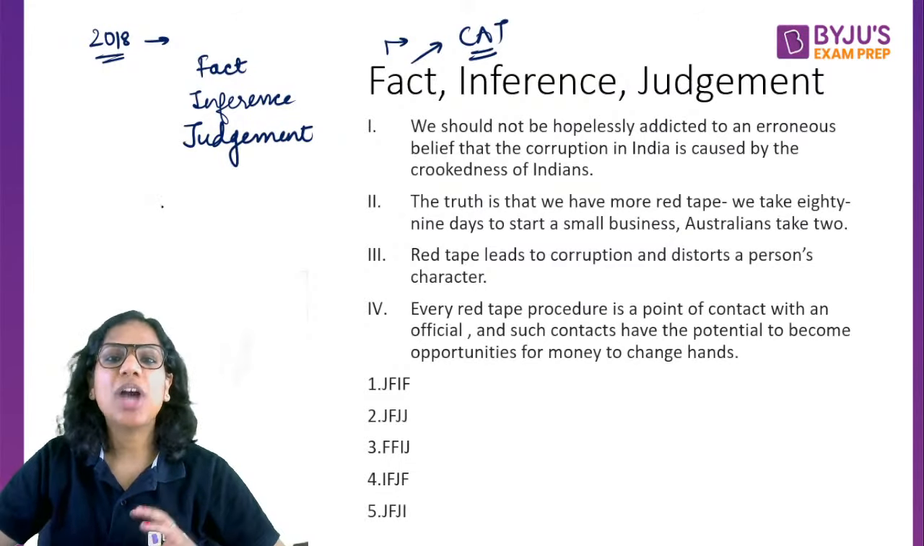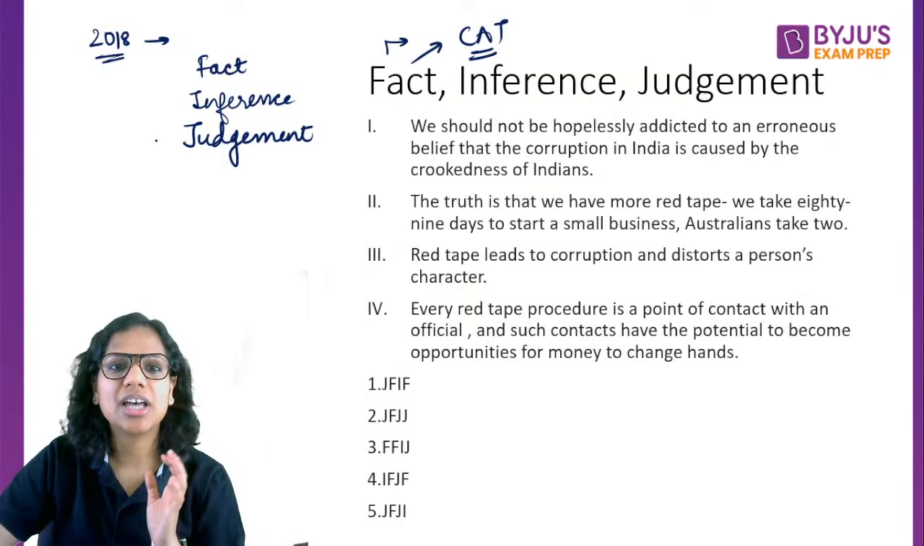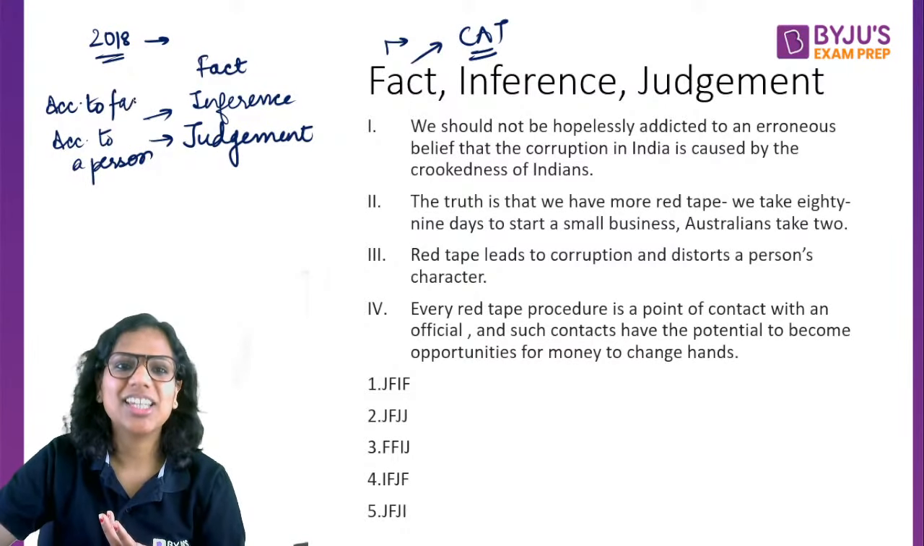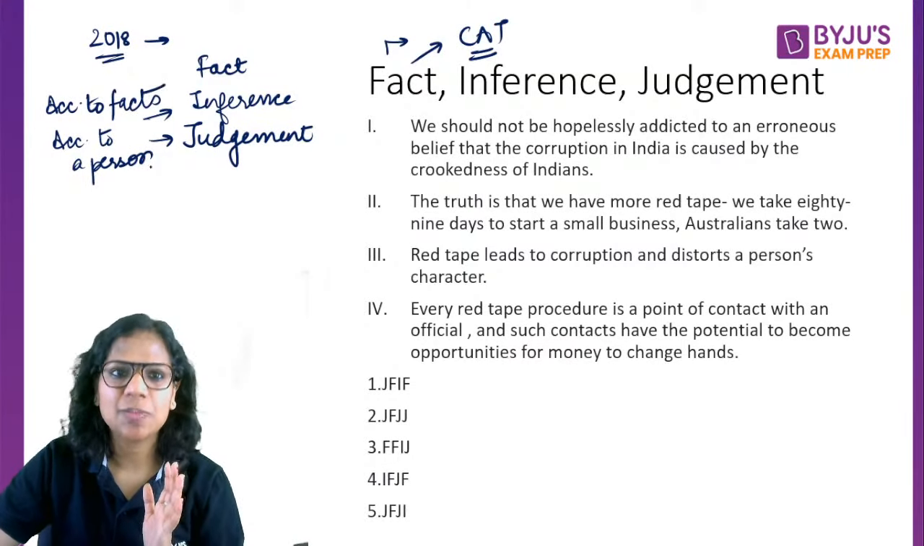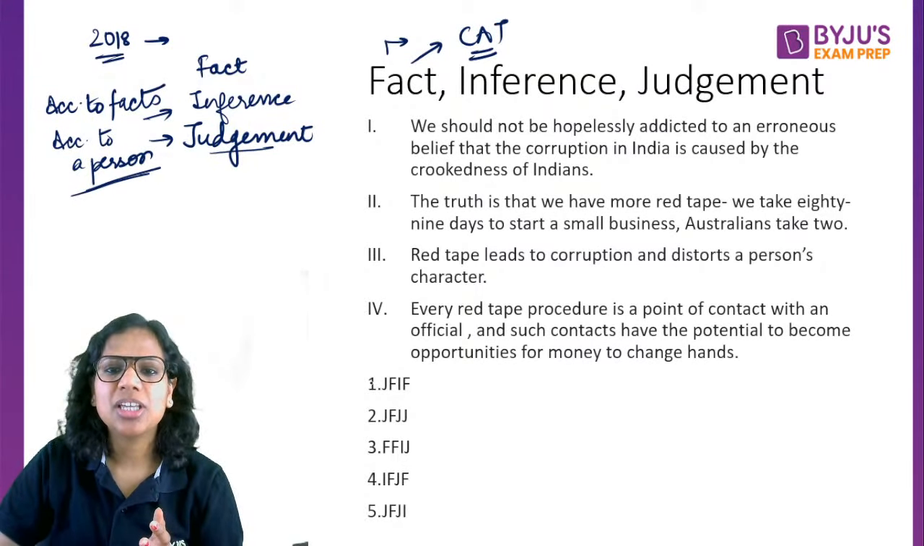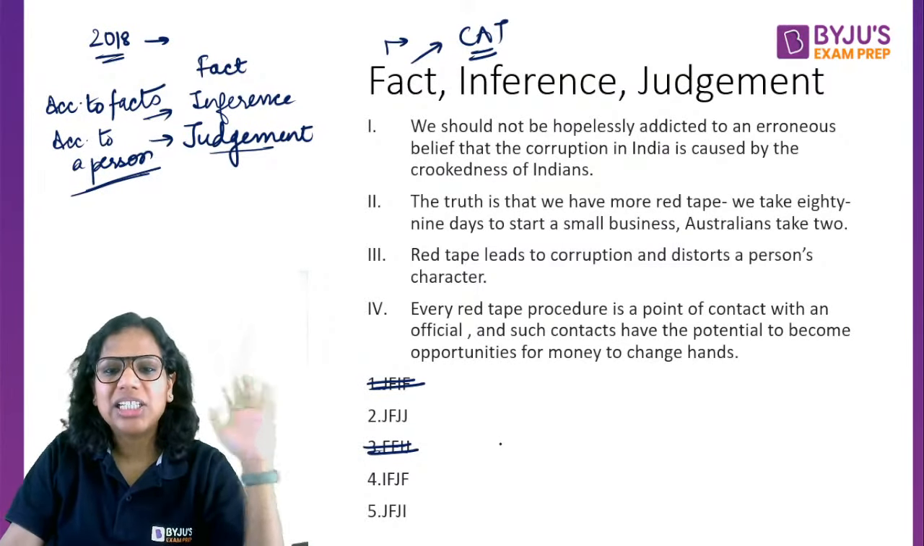Whenever you have to distinguish between a judgment and an inference, the most basic question that I ask myself is: this statement has been made according to whom or according to what? Is it according to a person? Then it's a judgment. Or is it according to some facts? Then it's likely to be an inference, right? So judgments are personal opinions, and because this is a judgment, we have eliminated two options right away, right? So our job has become a little easier.